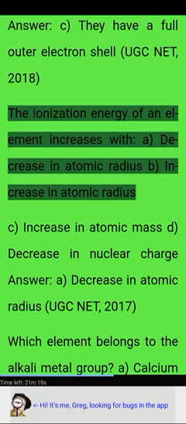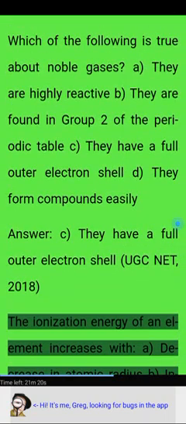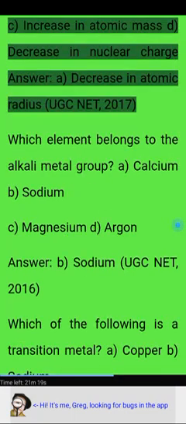UGC NET 2018. The ionization energy of an element increases with: A, a decrease in atomic radius. B, an increase in atomic radius. C, an increase in atomic mass. D, a decrease in nuclear charge. Answer: A, a decrease in atomic radius.